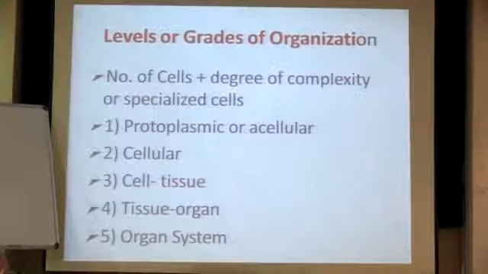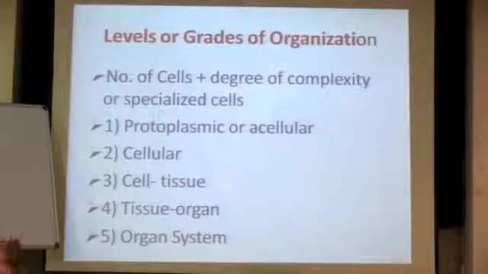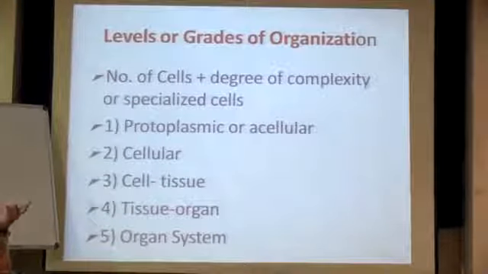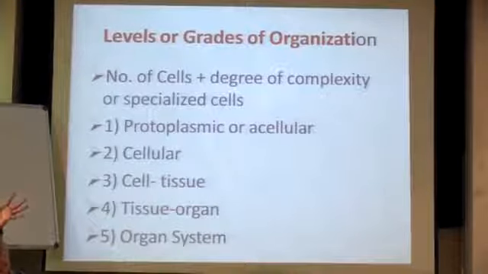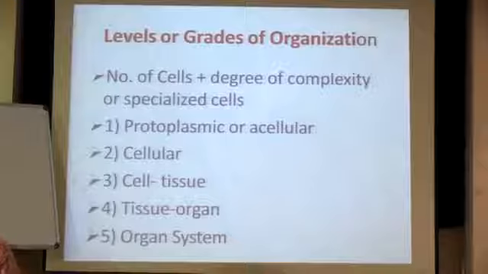When you don't have a body with organ system, you cannot expect some particular organ in your MCQs belonging to that animal. So if you know which grade it belongs to, you can judge whether it's going to have certain tissues, certain cells, or certain organ systems or not. Now if you are talking about a small amoeba and you have an MCQ related to amoeba with respect to tissue grade, it is useless because there is nothing like tissue grade in amoeba.